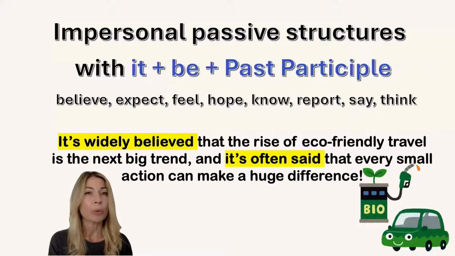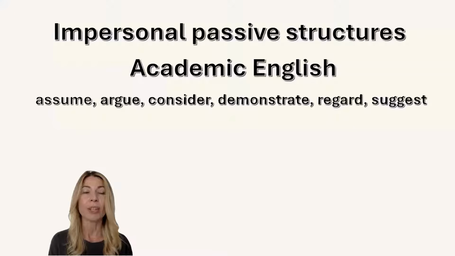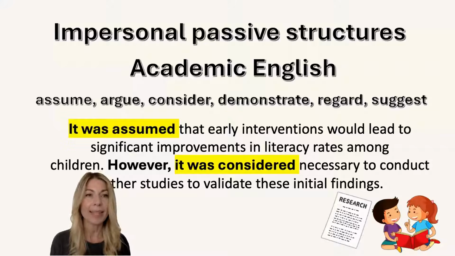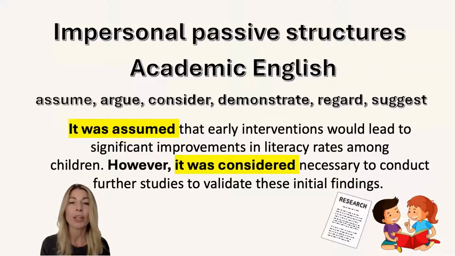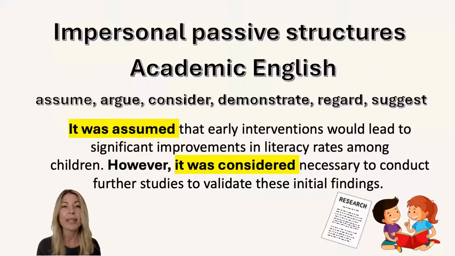Well, this is what we would do, but also we have academic English, and in academic English, we can use other verbs such as assume, argue, consider, demonstrate, regard, suggest. As in this sentence, it was assumed that early interventions would lead to significant improvements in literacy rates among children. However, it was considered necessary to conduct further studies to validate these initial findings. In this case, you can see two structures in the past simple. It was assumed and it was considered.